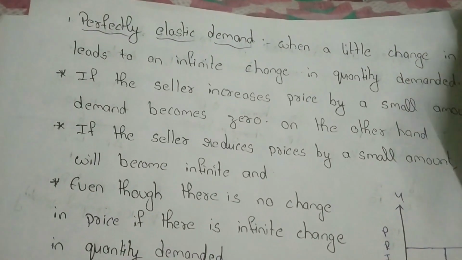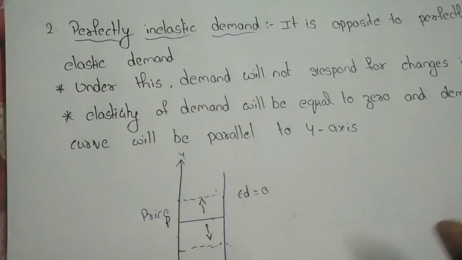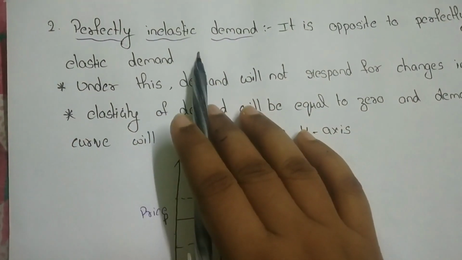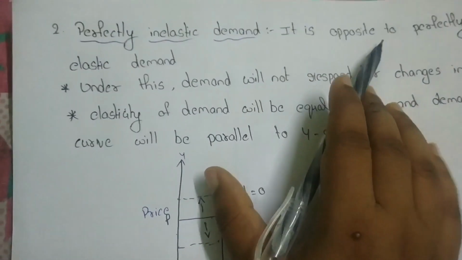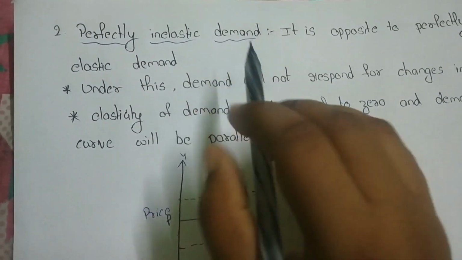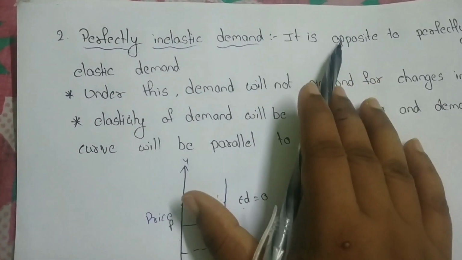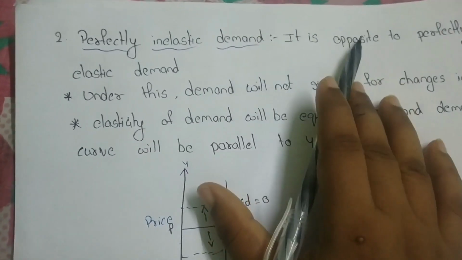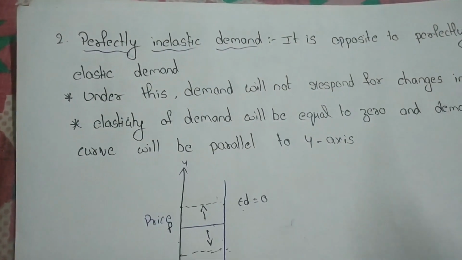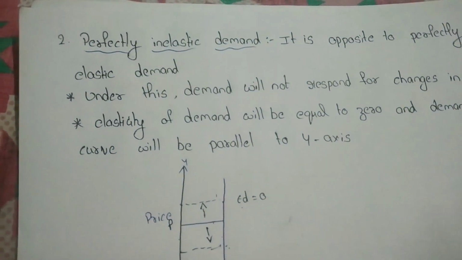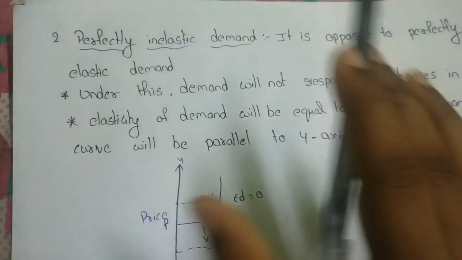Next, the second one, perfectly inelastic demand. Elastic means change and inelastic means no change, and it is exactly opposite to perfectly elastic demand. In perfectly elastic demand, there is a change in demand when price changes, but here, if the price increases or decreases, the demand will not respond to the change. That is the difference between perfectly elastic and perfectly inelastic demand.